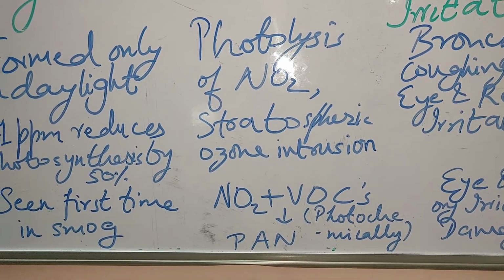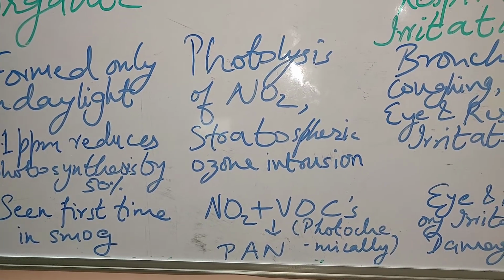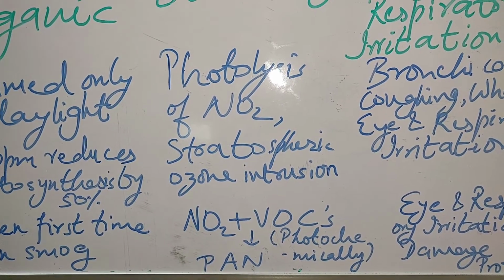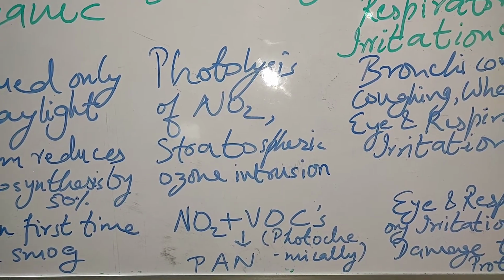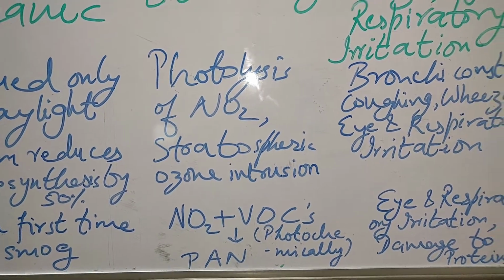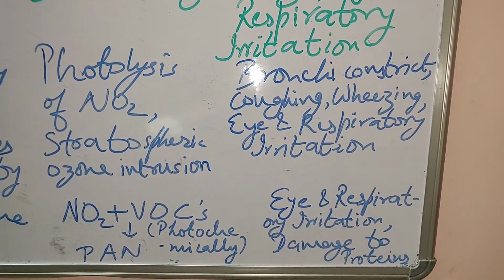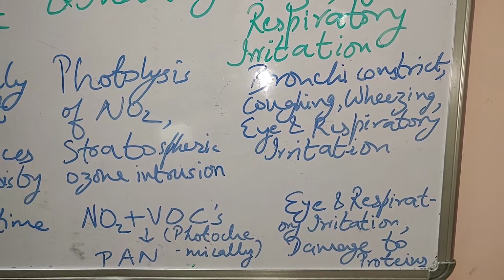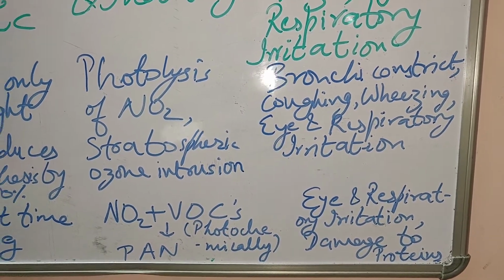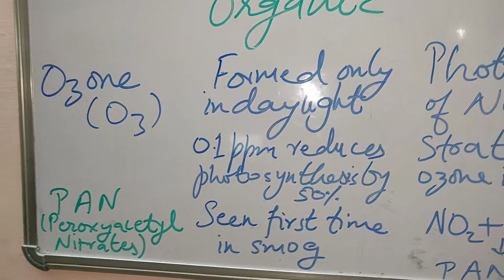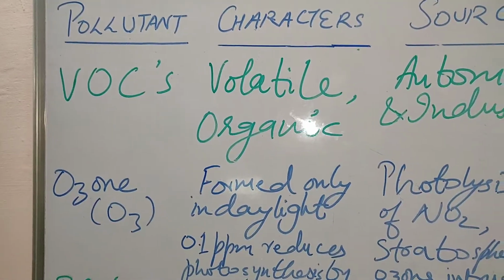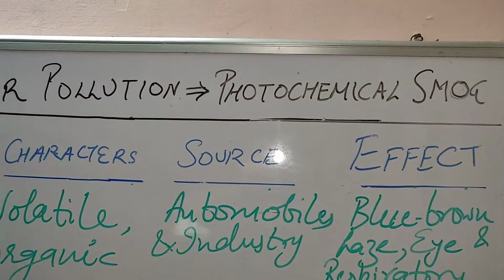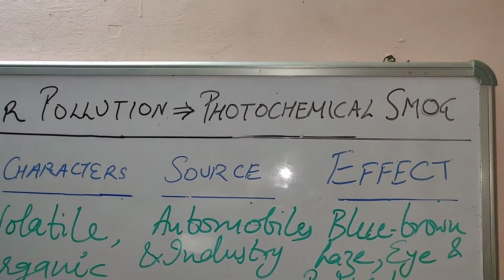When NO2 reacts with VOCs, volatile organic compounds, photochemically, that is in the presence of sunlight, it results in formation of PAN, called peroxyacetyl nitrates. These cause eye and respiratory tract irritation, and they damage proteins, so they affect plants and animals also. So PAN, ozone and VOCs all result in photochemical smog formation.